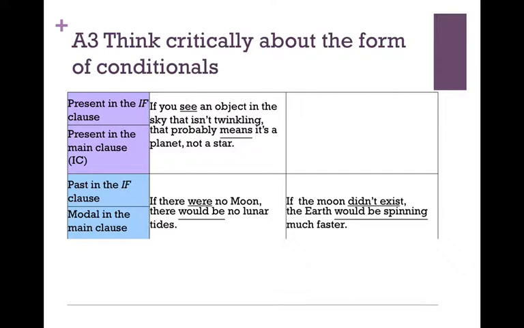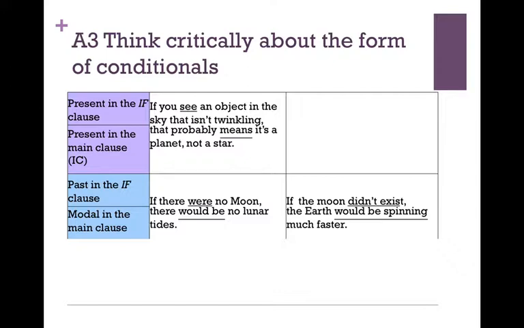The only verb that doesn't look like the past is the verb be. So in the if clause, we use the word were. So actually, this is the subjunctive. Many European languages have a subjunctive form of the verb, which is very different from the present or the past.